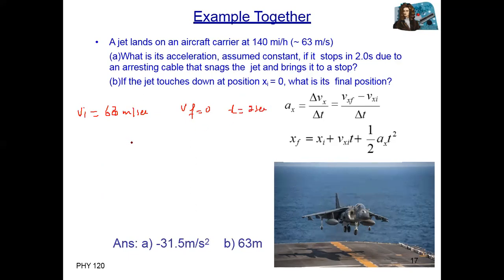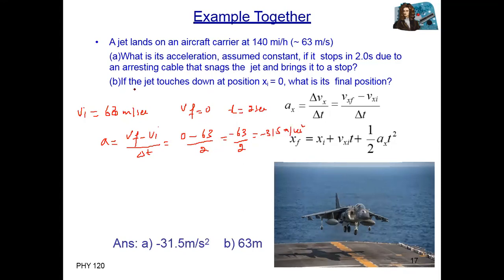So first of all, find the acceleration. How can we find acceleration? We can find it with the formula Vf minus Vi divided by delta T, or you can say Tf minus Ti. Vf is 0 minus Vi is 63, divided by the total time, 2. So minus 63 divided by 2 equals minus 31.5 meters per second squared.